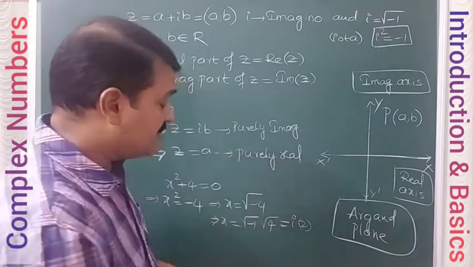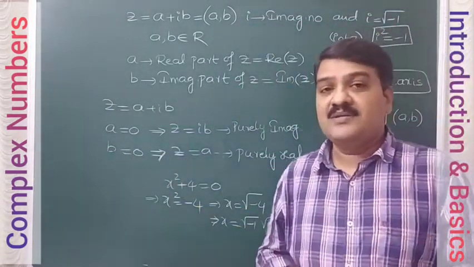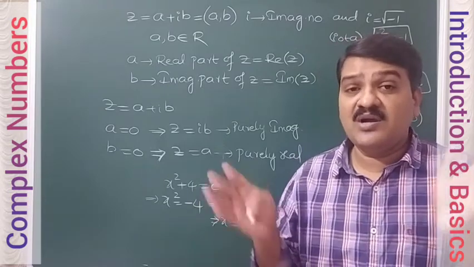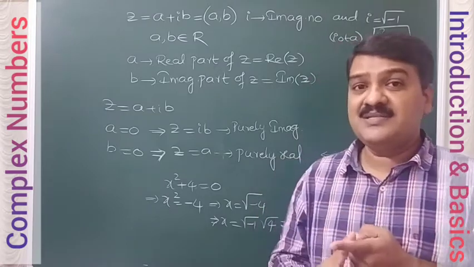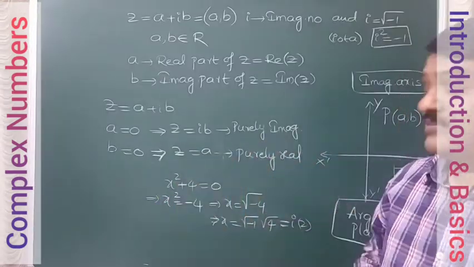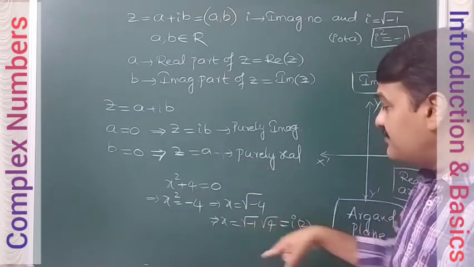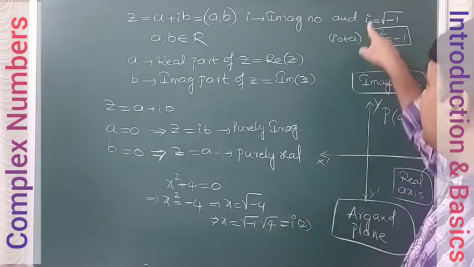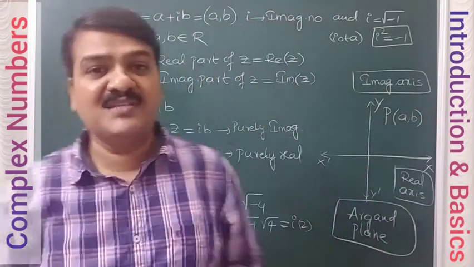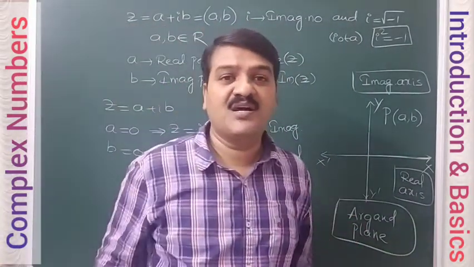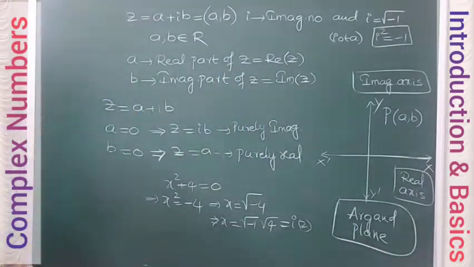So all the numbers which have i are called imaginary numbers. Now we introduce the next number system called the complex number system, which has all real numbers, and in addition to real numbers, we take the numbers of this model also, the numbers which have this imaginary number i. Real numbers plus imaginary numbers put together is the complex number system. So what is the basic definition of a complex number?